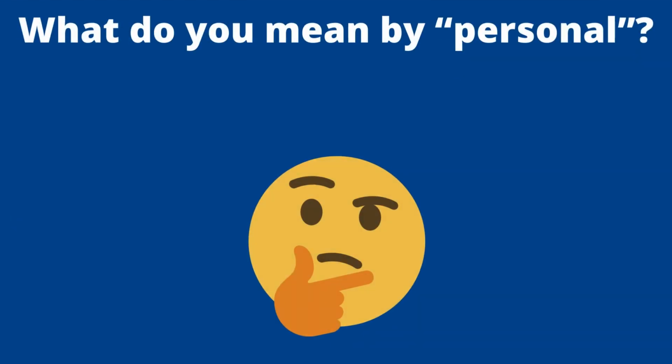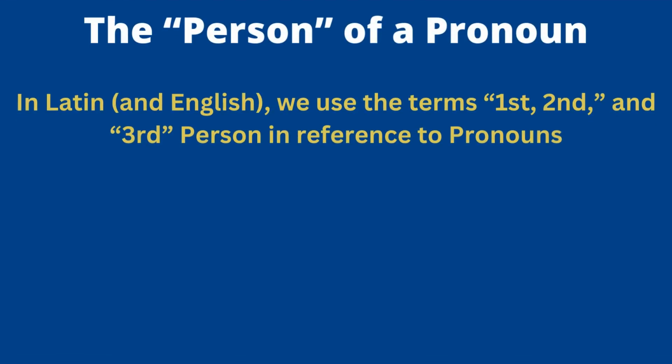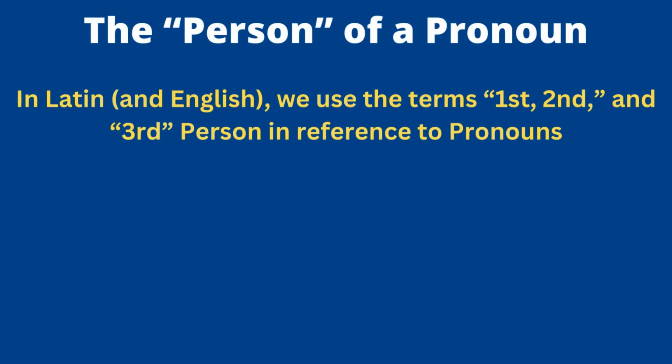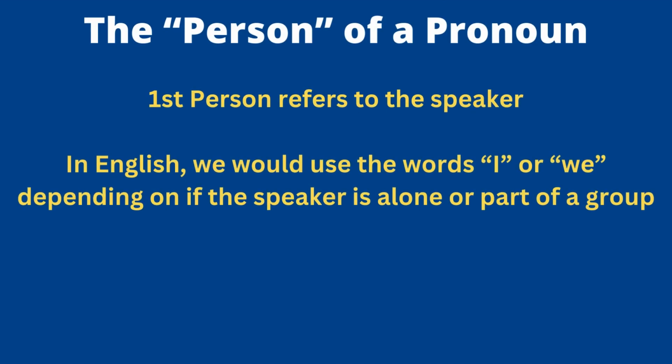So what do we mean by personal? Well, again, this might be the second time you've heard it, but it's good to review. The person of a pronoun is similar to when we talk about persons for verbs, right? In English and Latin, we use the terms first, second, and third person when we're talking about pronouns, okay? A first person pronoun is referring to the speaker. So in other words, I and we. If it's the speaker by themselves, first person singular, we would use the pronoun I, right? If the speaker is part of a group, you would use the pronoun we.